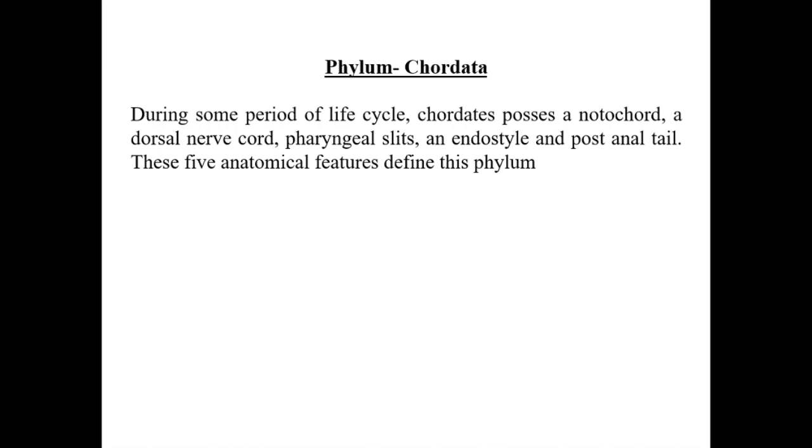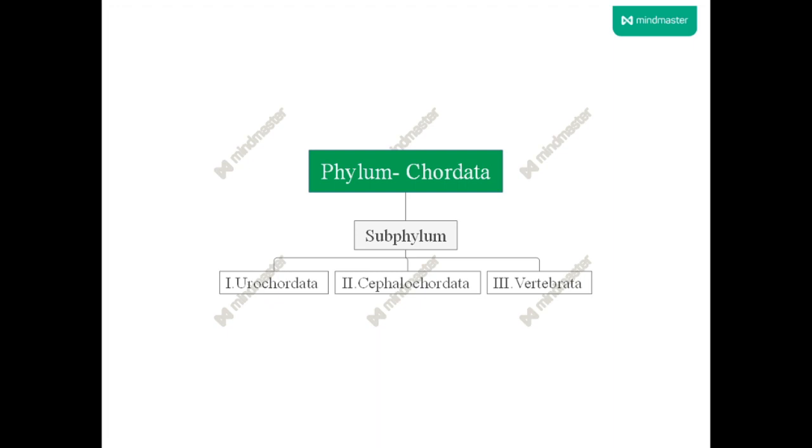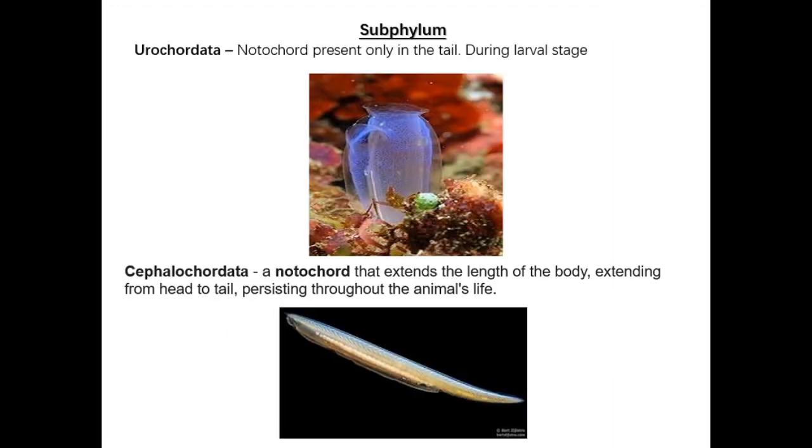So the phylum Chordata is further divided into 3 subphyla. The first is Urochordata, the second is Cephalochordata, and the third is Vertebrata. The first subphylum, Urochordata, has a notochord present in the tail region. Uro means tail, and chord means a simple cord-like structure that is present in the tail region during the larval stage, so it is called Urochordata.